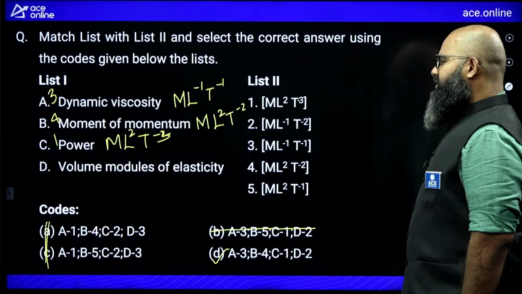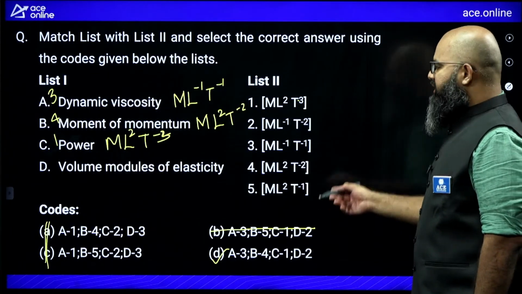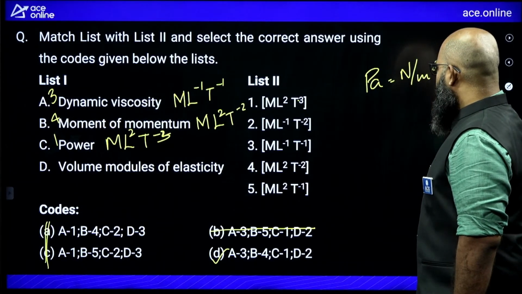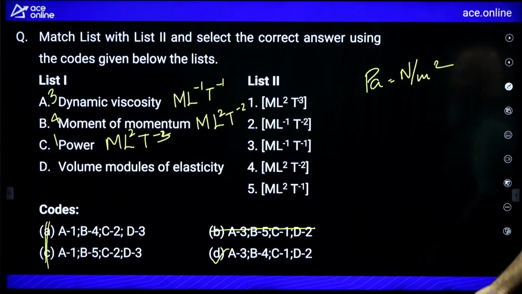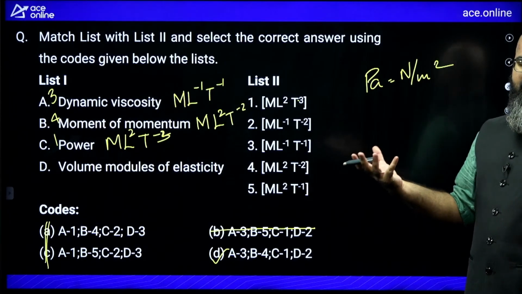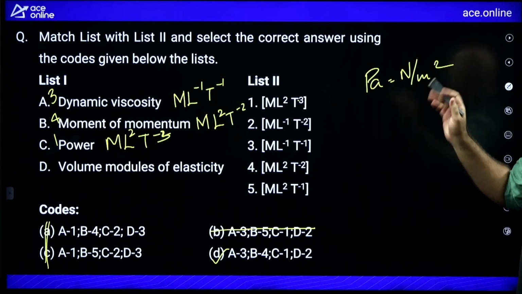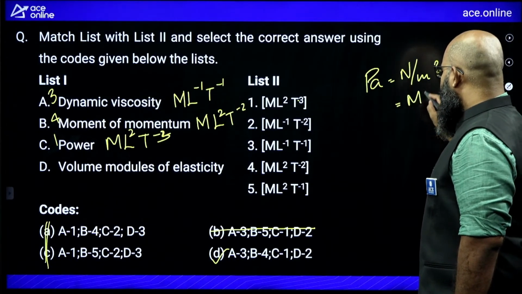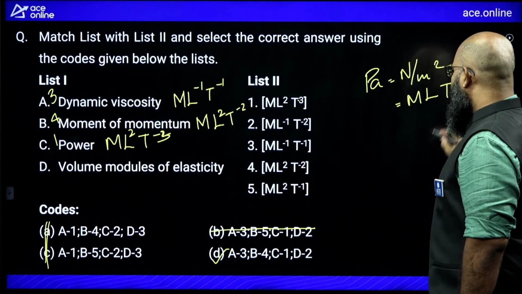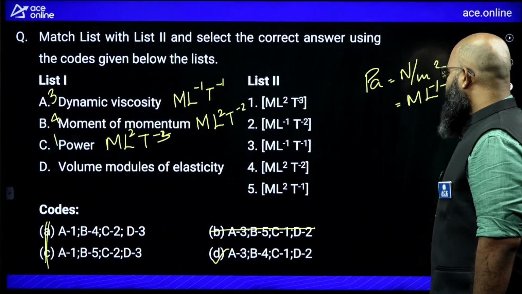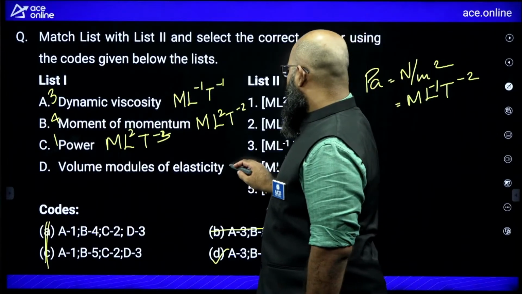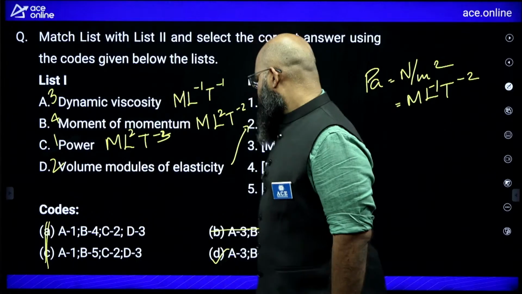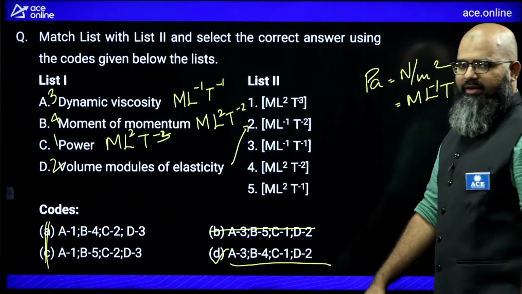Bulk modulus of elasticity or volume modulus of elasticity. It will have the units of Pascal only, Newton per meter square. Okay. Remember, every modulus of elasticity is going to be pressure or stress units. So this is going to be equal to how much? M L T power minus 2 divided by length square. So M L power minus 1 T power minus 2. D will go with 2. The code is 3412. 3412 over here is correct.